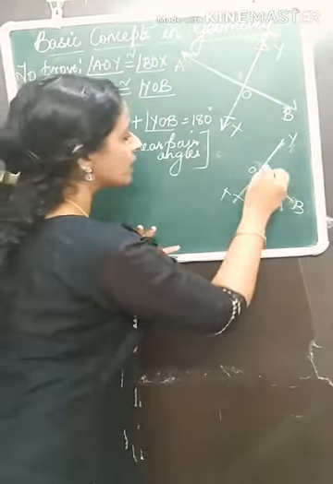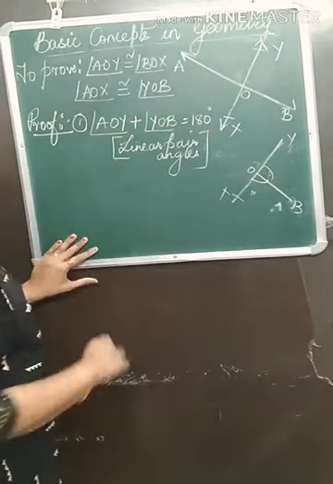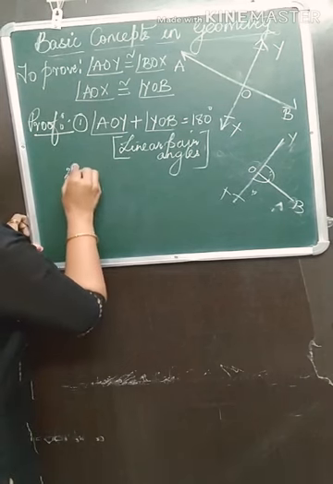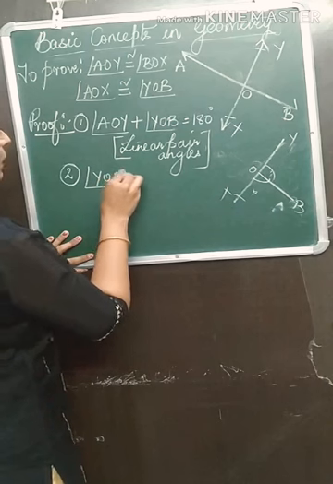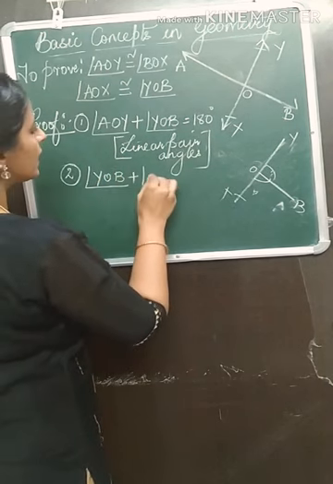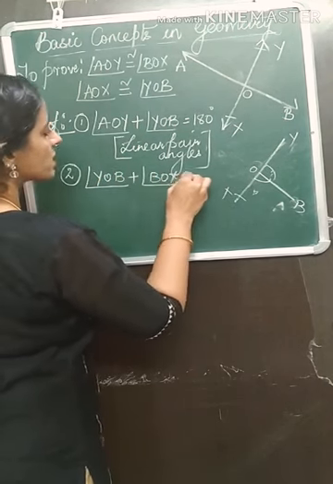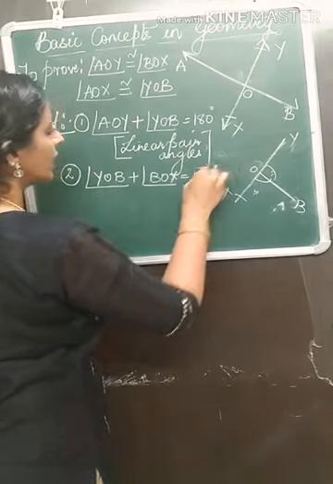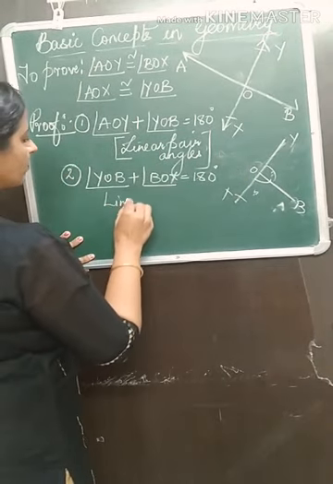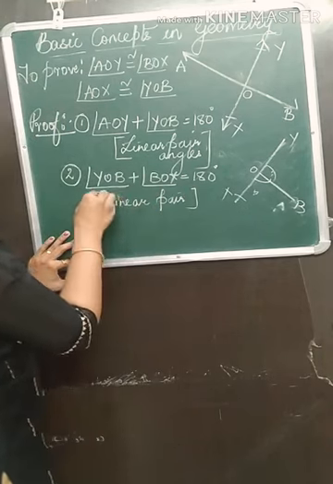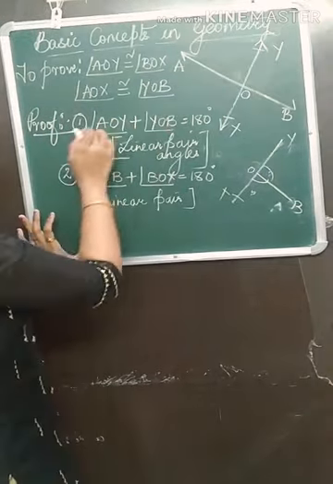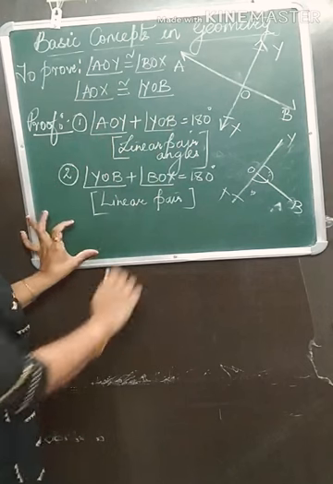If you add these two, again you will get 180 degrees. So that I will give point number 2 and I will write angle YOB plus angle BOX equal to 180 degrees. Same reason: linear pair angles, or just linear pair. Now this I have given 1 and this one I have given 2.